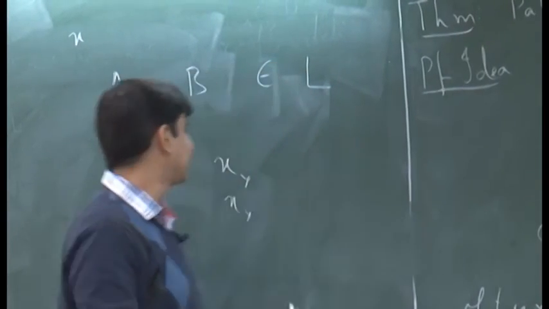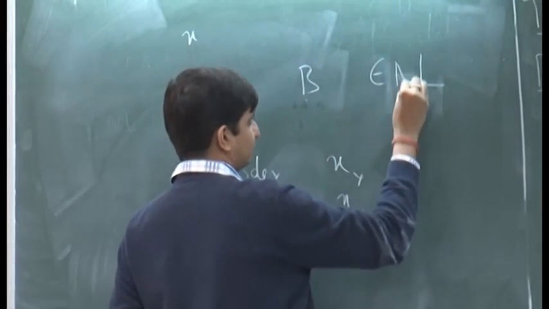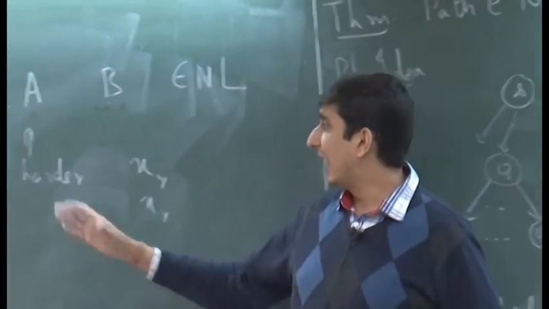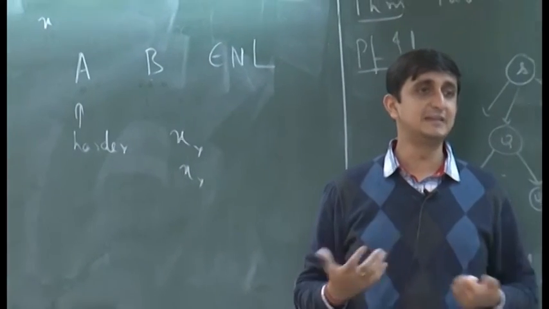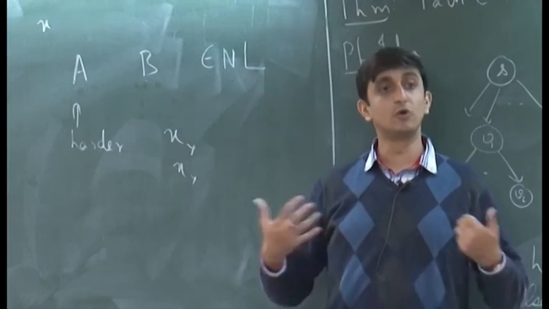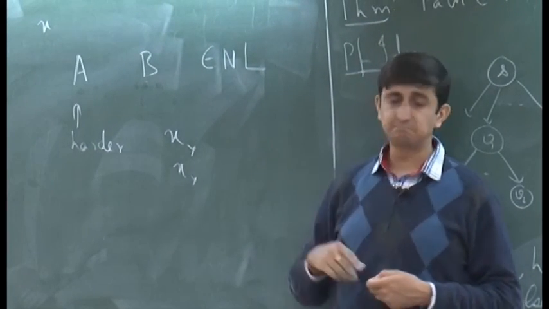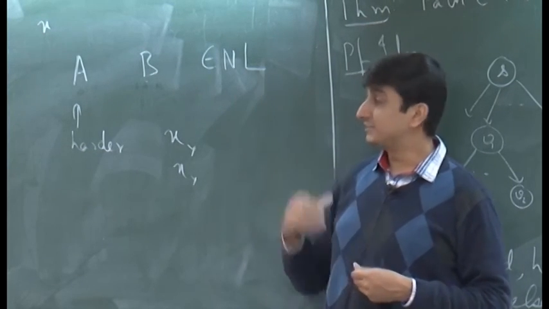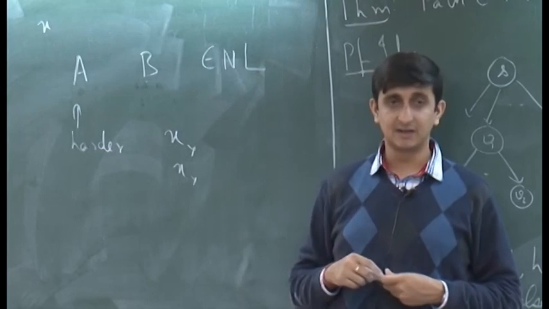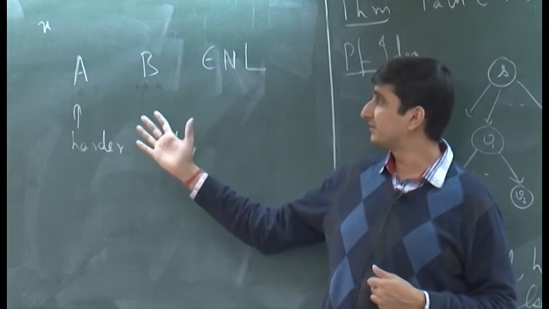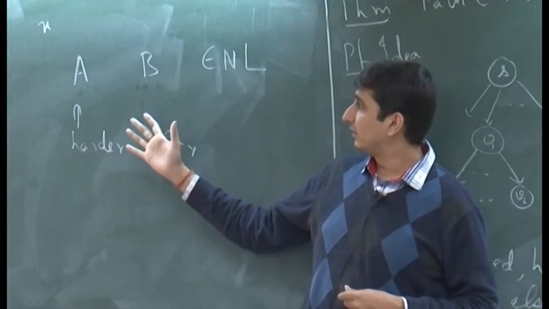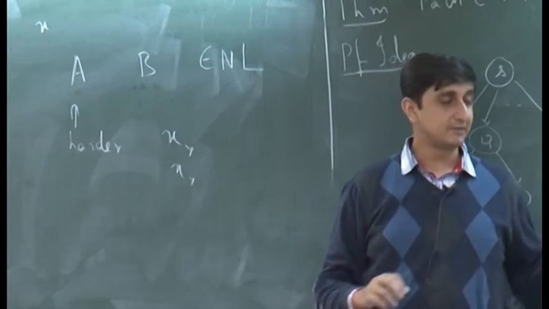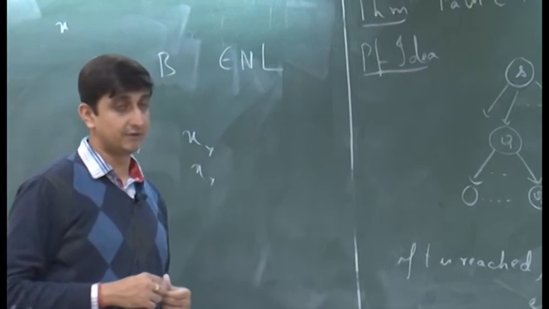In fact, I can also assume that A and B belong to NL. So, what I have shown is that a harder language can be reduced to an easier language, if my reduction is so very powerful that it can basically cheat the underlying classes. That is the reason why our reduction should be weaker in power than the classes that I am looking at. That is the reason why we need to go to log space reducibility.